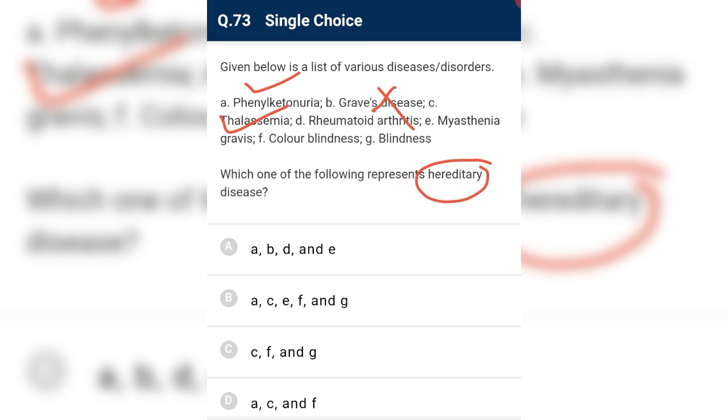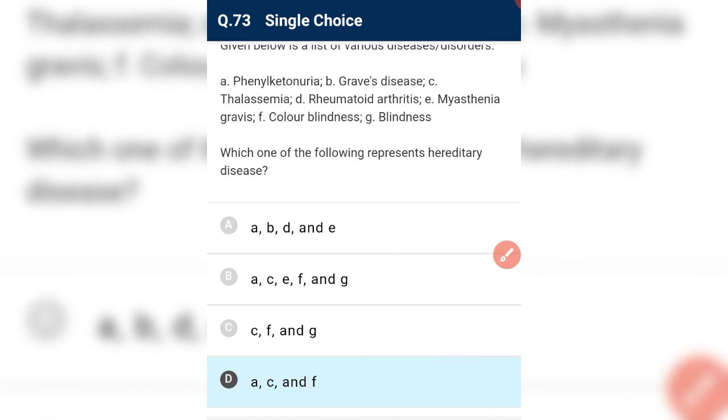Rheumatoid arthritis is an autoimmune disease, so it is not an answer. Myasthenia gravis is also autoimmune, where antibodies are formed against acetylcholine receptors on the postsynaptic neuron. Of these, only A, C and F are hereditary. This is the correct answer.